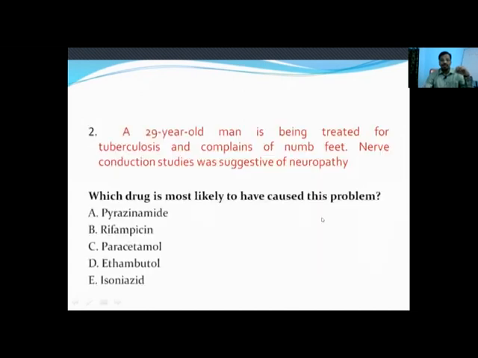So in our question, the most frequently asked one is which anti-tubercular drug can cause neuropathy? That is isoniazid. For that reason only, for every patient who is put on anti-tubercular treatment, most of them are put on pyridoxine, because isoniazid can cause pyridoxine deficiency. Pyridoxine deficiency can cause this neuropathy.